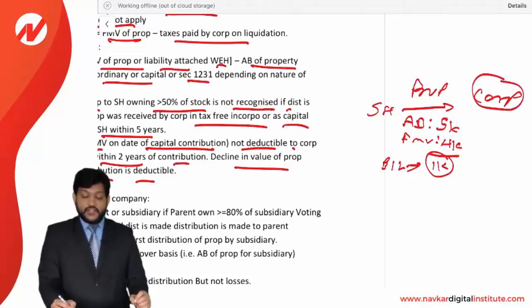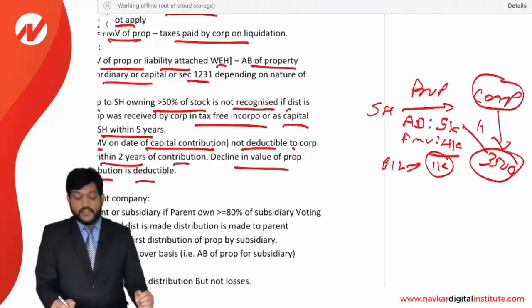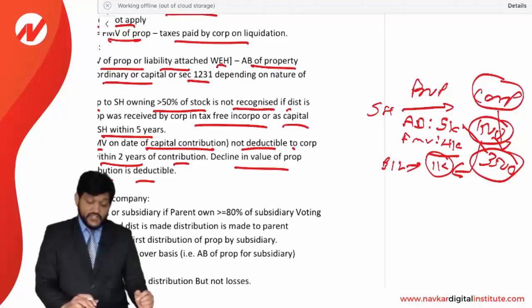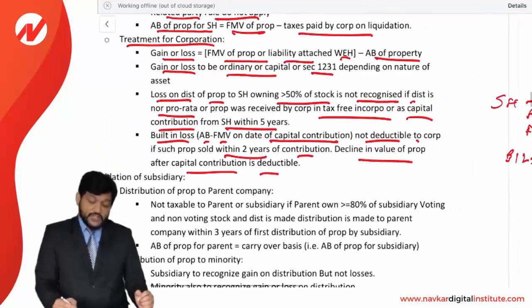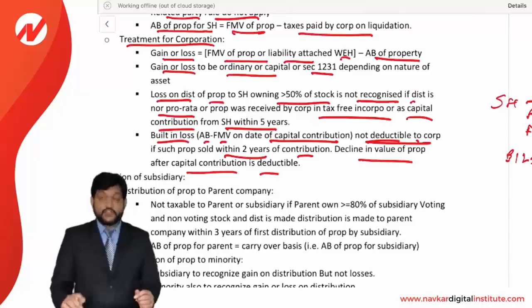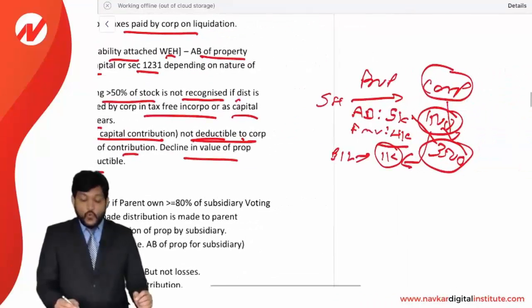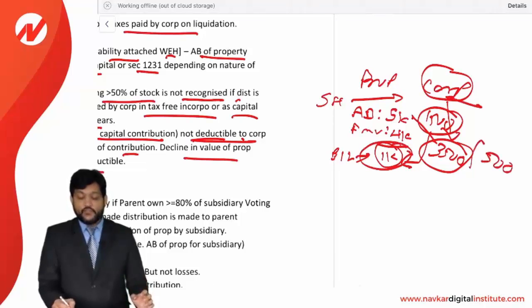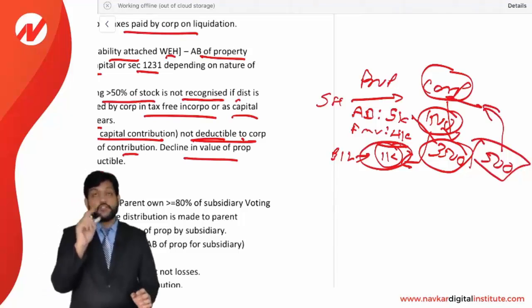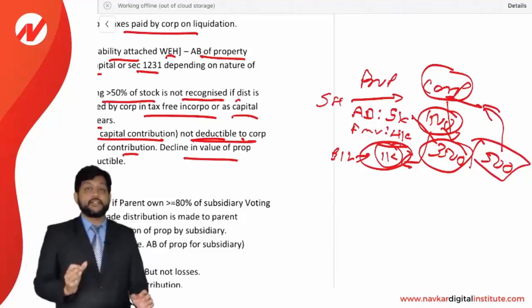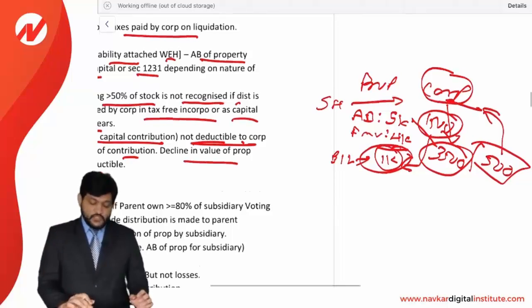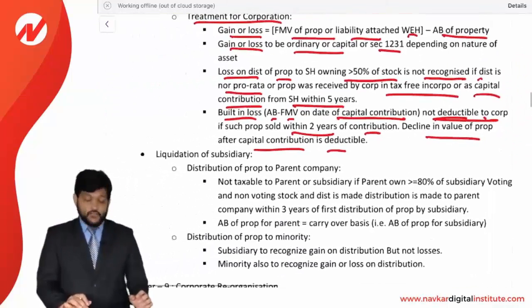Now, if the corporation has sold this property for 3,500, there is a total loss of 1,500, but this 1,000 of loss is considered a built-in loss. Look at the rule, what they want to say. Built-in loss will not be deductible to a corporation if such property is sold within 2 years. If this is sold within 2 years, then the 1,000 of built-in loss will not be allowed to a corporation. Only the remaining 500 of loss will be allowed to the corporation. So for the built-in loss provision you need to remember, sold within 2 years of the contribution of the property, that is not allowed. Okay, so this being the rule for built-in loss.